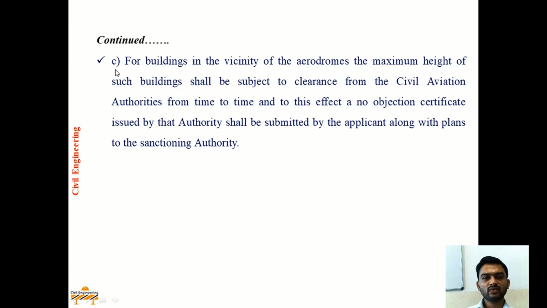For buildings in the vicinity of aerodromes, the maximum height of such buildings shall be subject to clearance from civil aviation authorities. Means if you are constructing a building in the area which comes under civil aviation authority, you are supposed to take a NOC, that is no objection certificate, from the authority, so that you are following the bylaws or height regulations as per the civil aviation authority. And this no objection certificate issued by the authority shall be submitted by the applicant along with the plans to the plan sanctioning authorities.